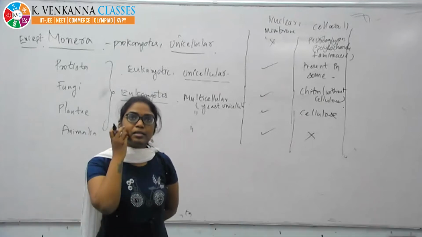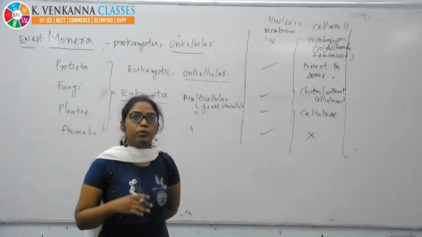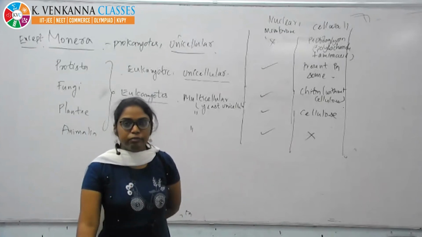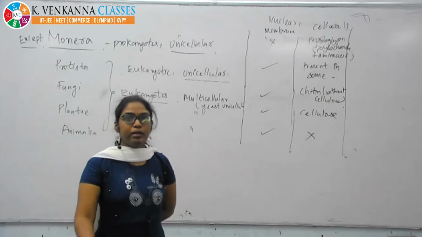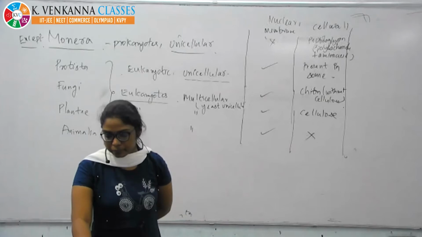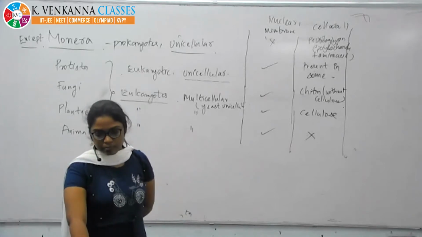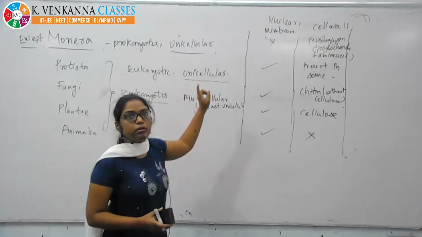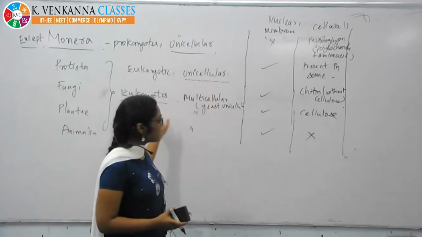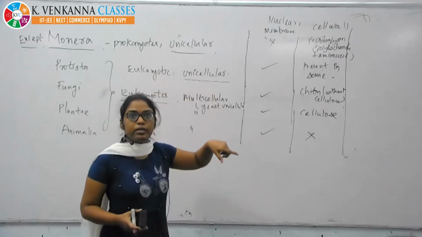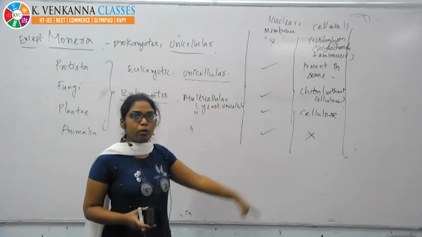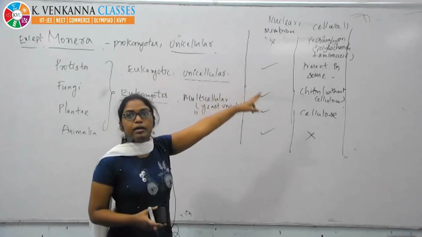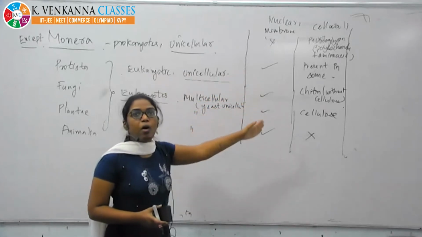This is the basic general information which I covered in the last classes. That's why I generally gave the difference. Three things are enough. Except the Monerans, all are eukaryotic, but the exception here is Protista. Though it's eukaryotic, it is a unicellular organism. Coming to the nuclear membrane, Monera doesn't have it, all others have the nucleus.